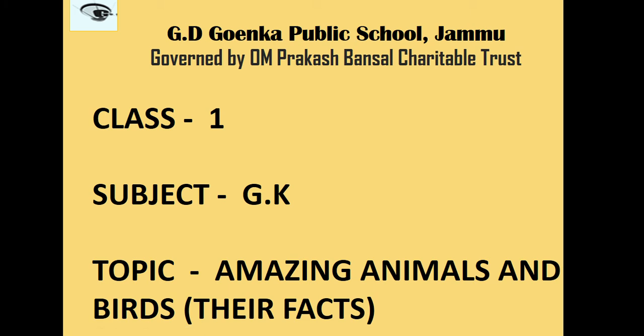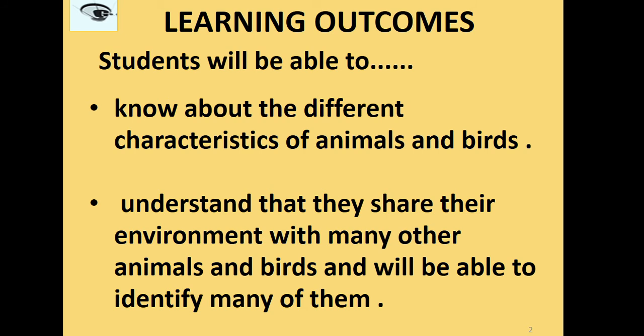In GK, we are going to learn about amazing animals and birds and their facts. Learning outcomes. Students will be able to know about the different characteristics of animals and birds. Students will be able to understand that they share their environment with many other animals and birds and will be able to identify many of them.